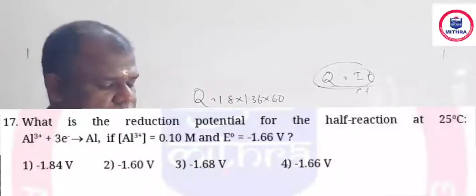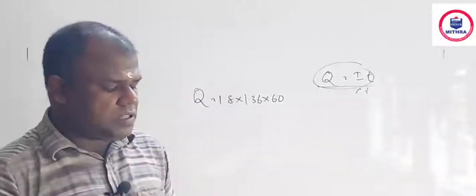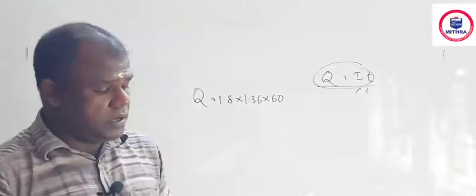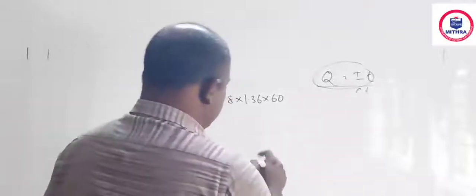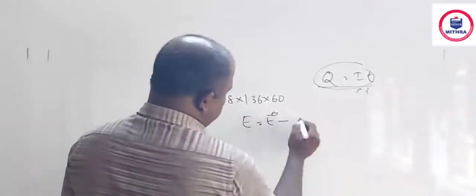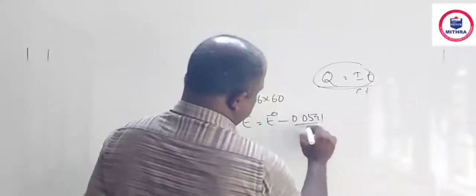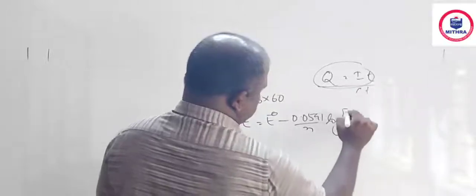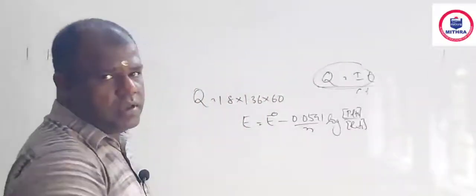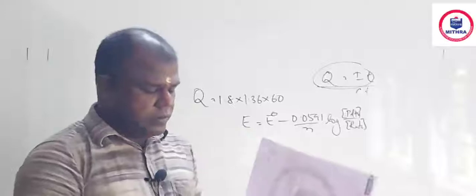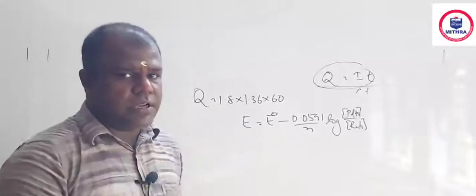Question number 17. What is the reduction potential for the half cell at 25 degrees centigrade? Al3+ plus 3 electron gives Al. Al3+ concentration is given as 0.1 molar. E0 value is also given. So it is a direct application of the Nernst equation. For a half cell, the Nernst equation is E is equal to E0 minus 0.0591 by n into log concentration of the products divided by concentration of the reactants, at temperature 298. Agree? At 298 Kelvin, we can use the value 0.059 or 0.06. Sufficient. Nernst equation, I think everybody knows.